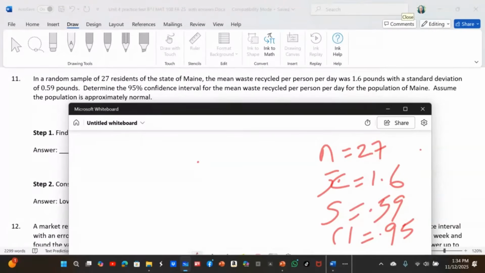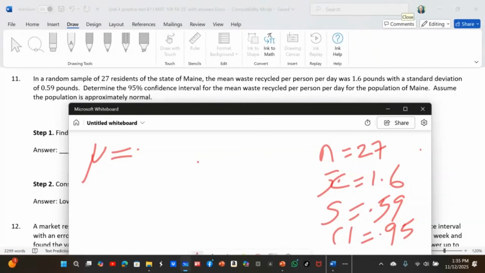You want to write the formula even though you can use your calculator, because sometimes you are told to find some other things. The mean of the population, we don't know, so we are looking for that mean from the sample given to us.